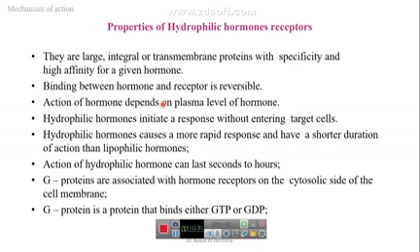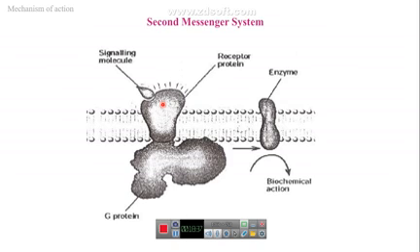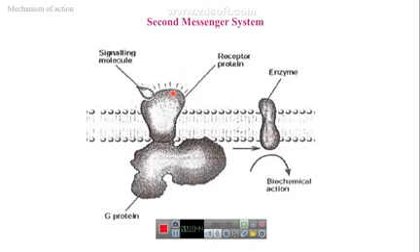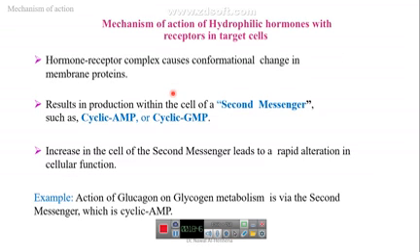For hydrophilic hormones, we have seen here the second messenger. This is an example of the second messenger. It can be cyclic AMP or cyclic GMP.